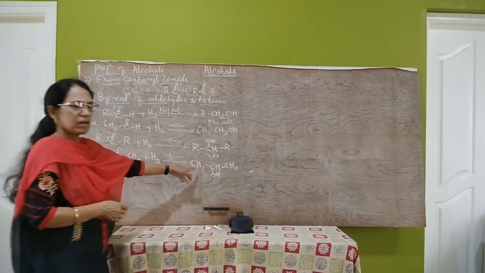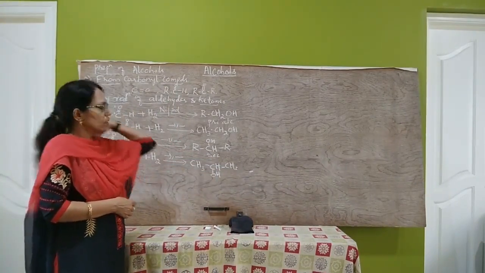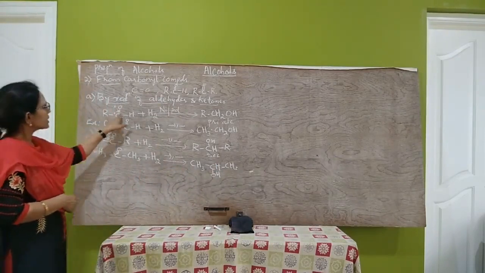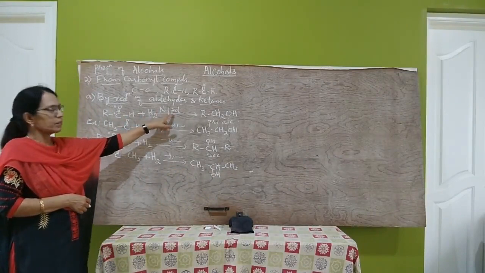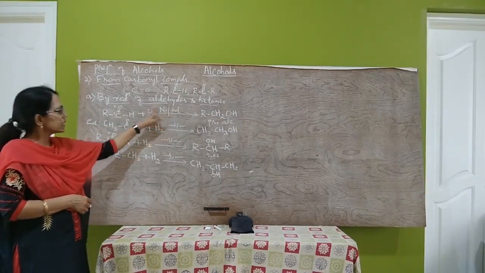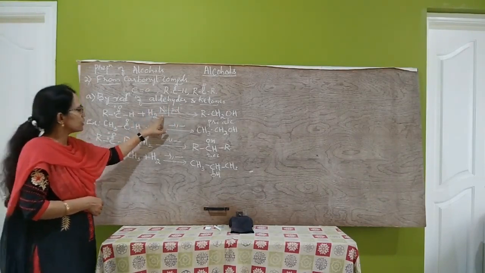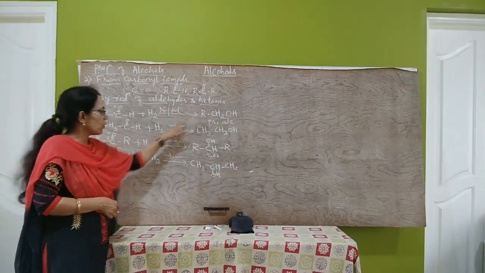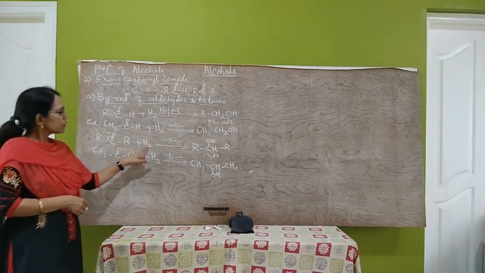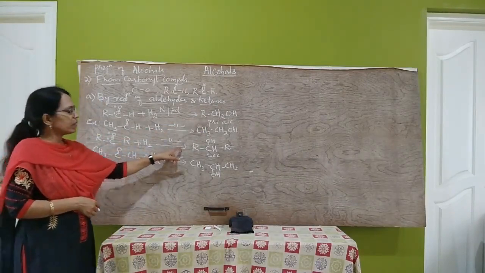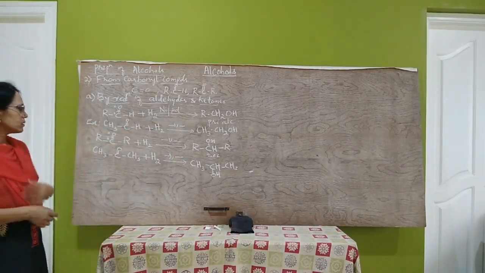This is propan-2-ol, which is a secondary alcohol. So aldehydes on reduction by using hydrogen in the presence of nickel, platinum or palladium catalyst, that is catalytic hydrogenation, give primary alcohols, whereas ketones on reduction by the same method give secondary alcohols.